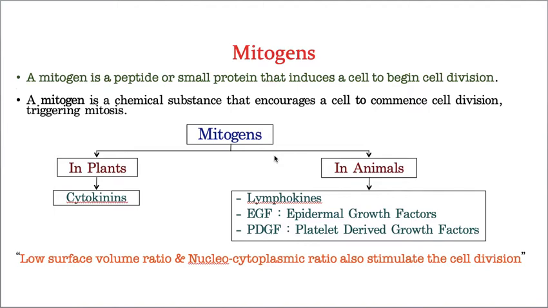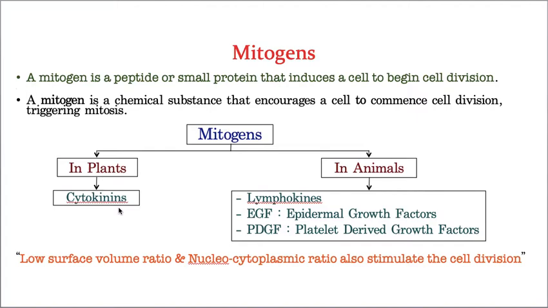Now we are going to discuss the various types of mitogens. Again, these mitogens are different in plant cells and animal cells. In plant cells, the mitogen is cytokinin. It is a plant growth hormone, which I will definitely explain in the plant growth and development topic. For now, you just remember this name; the complete details of this plant growth hormone I will discuss in the plant growth and development chapter. It is the last chapter of plant physiology.